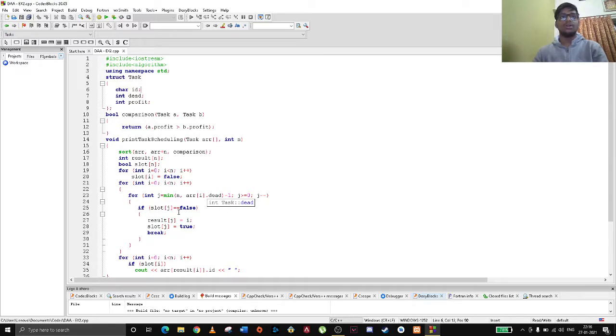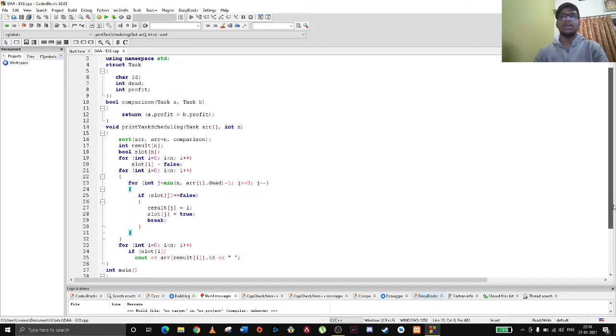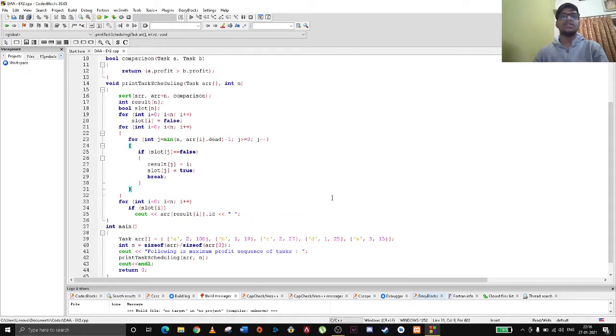Now if slot[j] is equal to false, result[j] will be i and slot[j] will be true, and then we break. Otherwise we need to iterate again and check if there is any free slot.